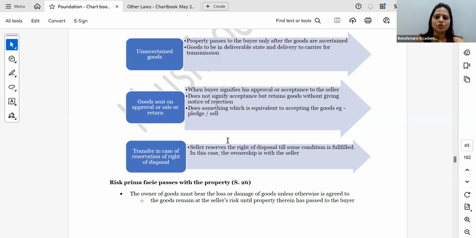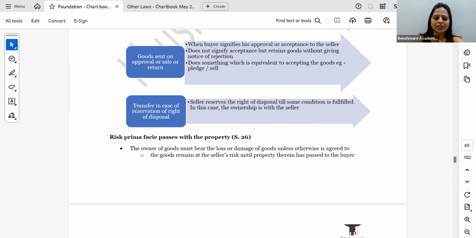लेकिन यहाँ पे अगर goods on sale for cash only or return अगर वैसा होता था, so till the time the cash has not been paid, till that time the sale has not happened. Only when the cash has been paid, then the property passes to the buyer. Till that time, it is the seller's responsibility, and hence the seller will be responsible for any loss or damage. Again, question has been asked in the paper.